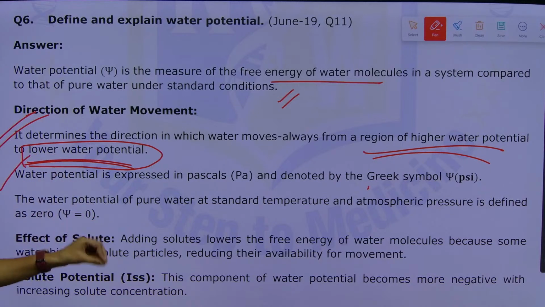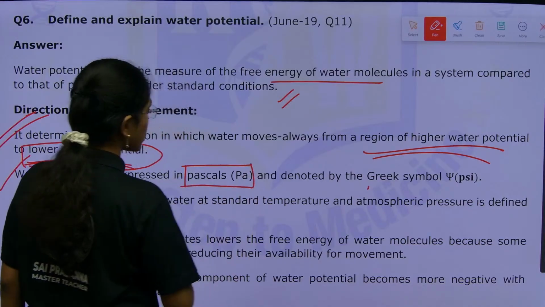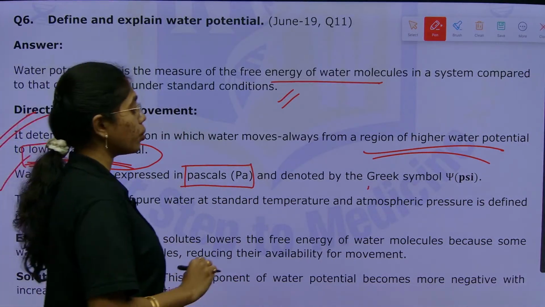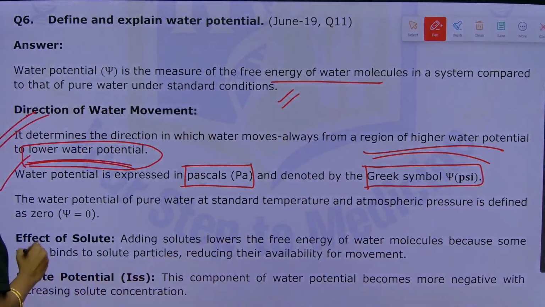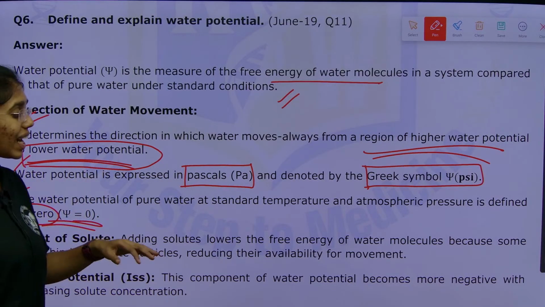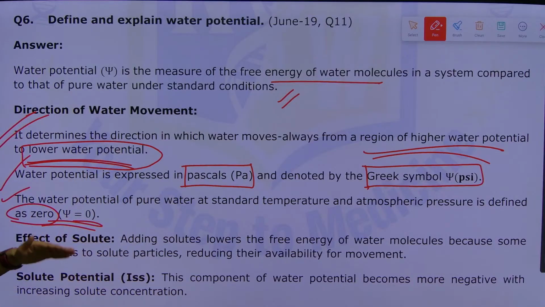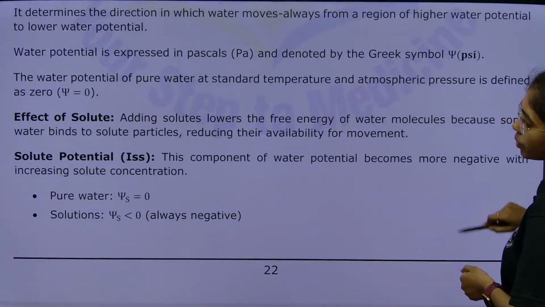Next, water potential is expressed in what units? Pascals. Water potential is expressed in pascals and this is denoted by the Greek symbol psi. Understood? Next, water potential of pure water at standard temperature and atmospheric pressure is defined as 0. Okay, water potential at standard temperature and pressure conditions is what? 0.